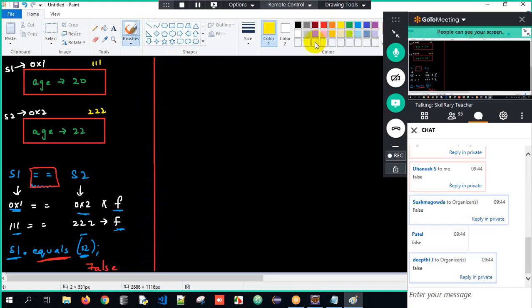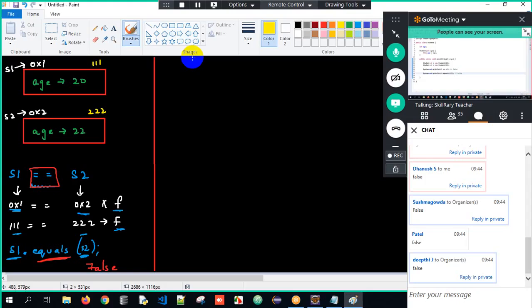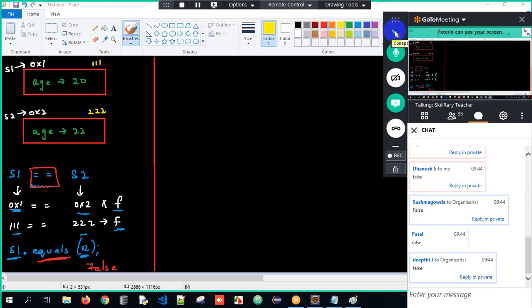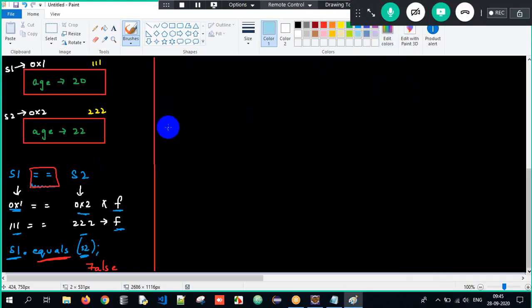I have to write a logic in such a way wherein I will compare the age of two students here. Therefore, I have to override the equals method. For overriding the equals method, what is the syntax?